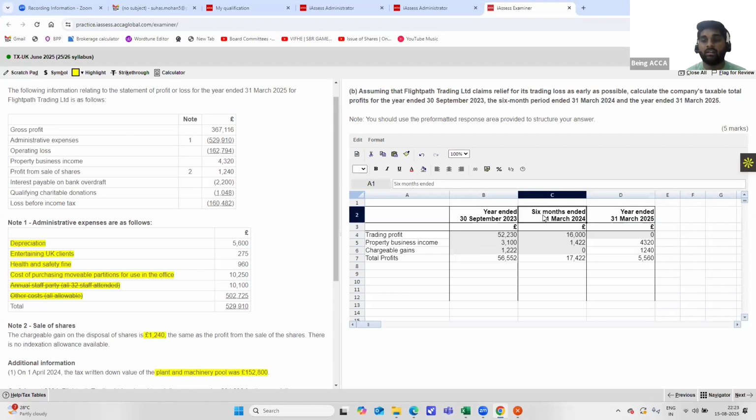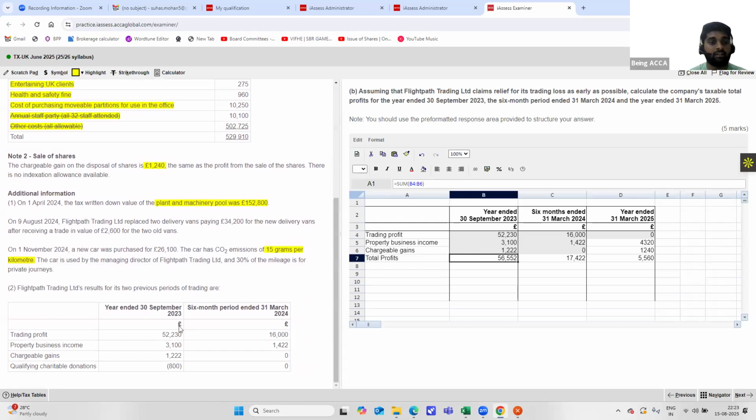But here you can see these accounts are only prepared for a 6 months period. That means this loss will be covered, but the other 6 months fall in the year ended 30th September 2023. So the losses can be set off for 6 months. The 6 month losses can also be set off from the total profits of the year ended 30th September 2023. Losses have been given, chargeable gains, everything has been given. And here you can see qualifying charitable donations. I did not take them because they should be taken after your loss reliefs.